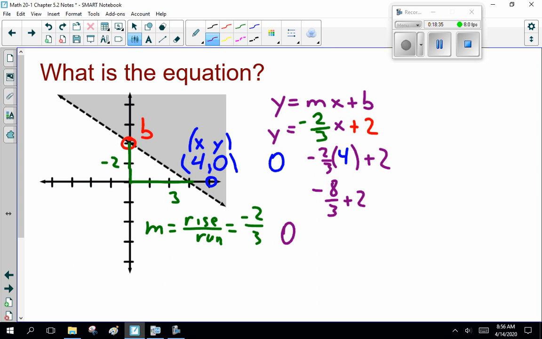So 0, negative 2/3. Which is bigger, 0 or minus 2/3? Well, would you rather owe somebody no money or owe them 2/3 of a dollar? 2/3 of a pizza. 0 is bigger. So the original equation is y is greater than negative 2/3 x plus 2. Okay? So far, so good? All right.